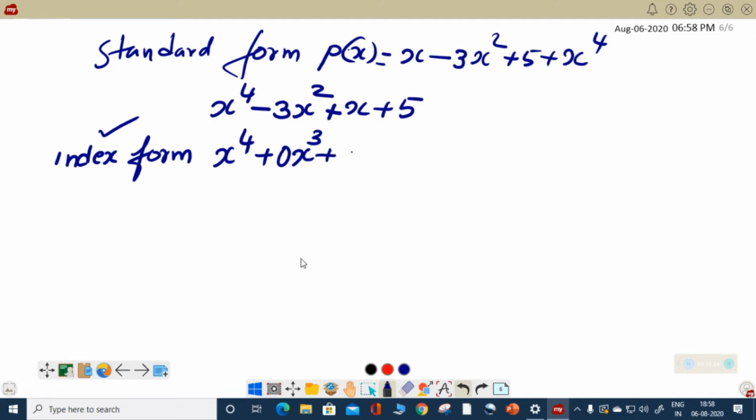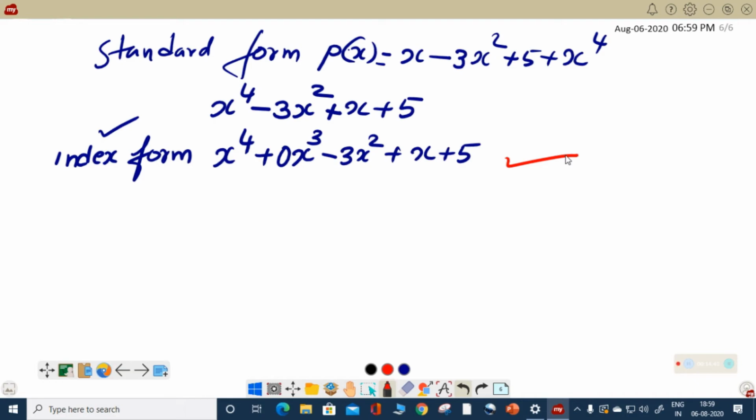Then we will write what is given: then we will write minus 3x square plus x plus 5. So we have become successful in writing index form of that same polynomial. So standard form is there, index form is there for writing the polynomial.